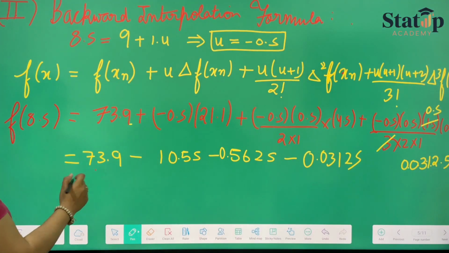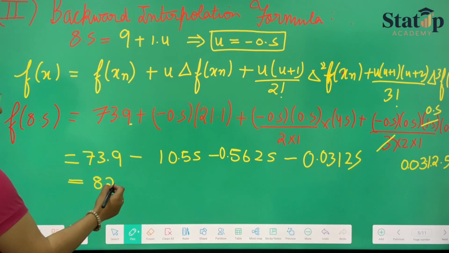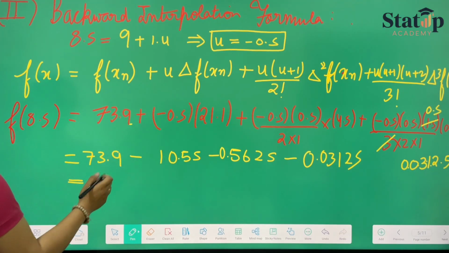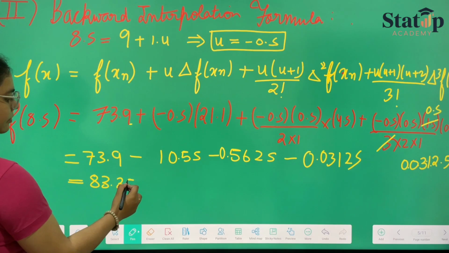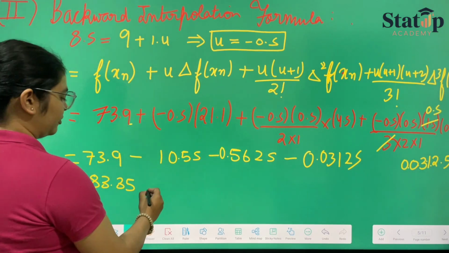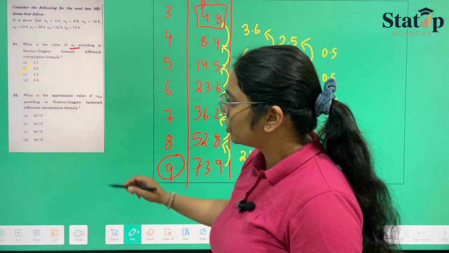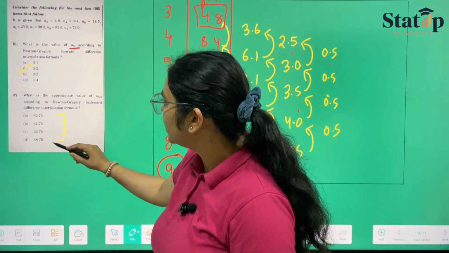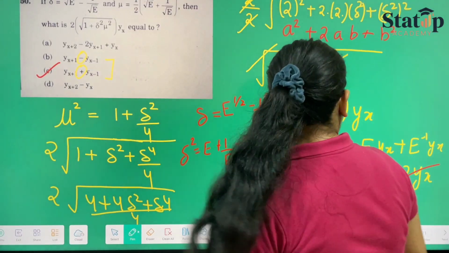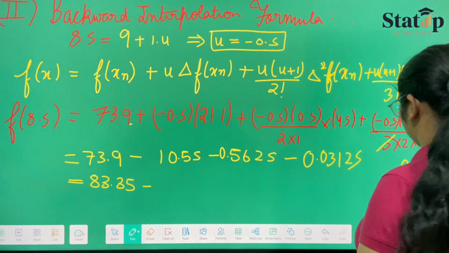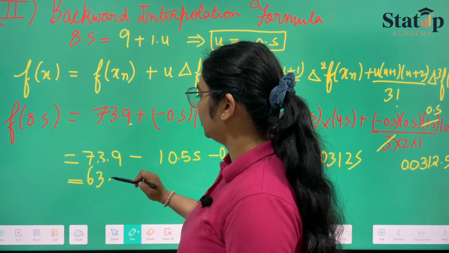Now we just have to subtract all of them from here. If we subtract 10 from here, it will become 63.9, because 0.9 is there. Sorry, we are subtracting, not adding. So it will be 63.35 after subtracting 10.55, and we have to subtract the rest as well.